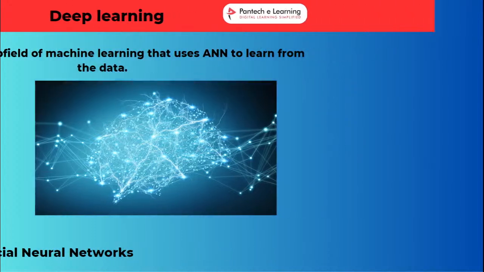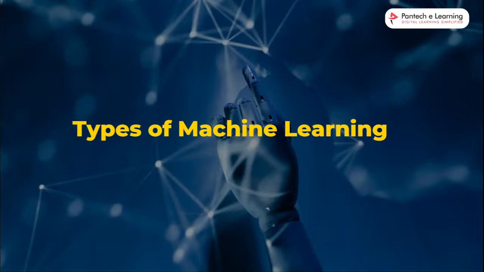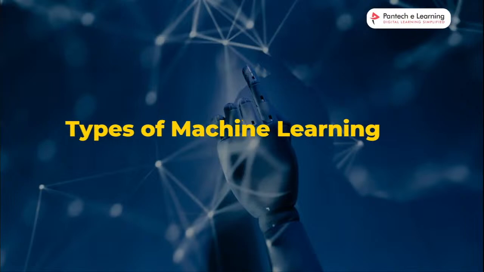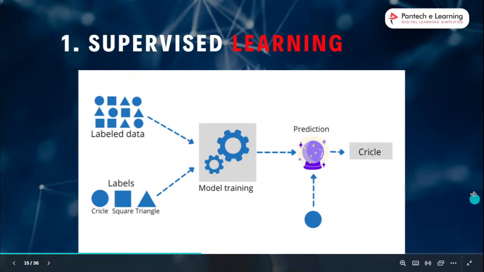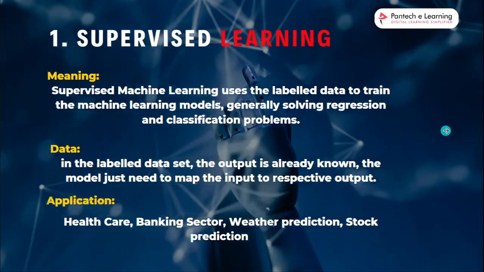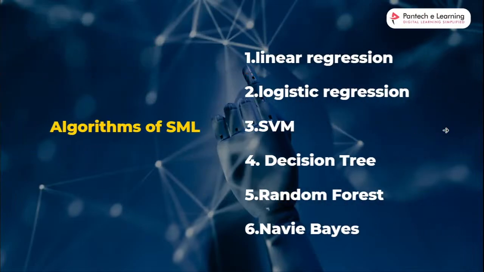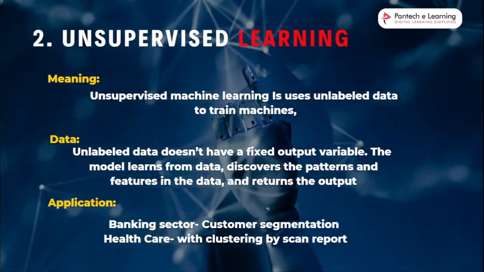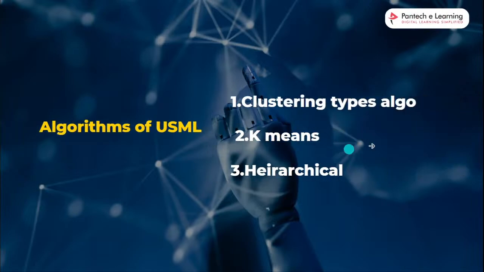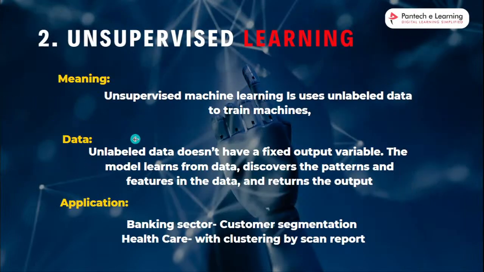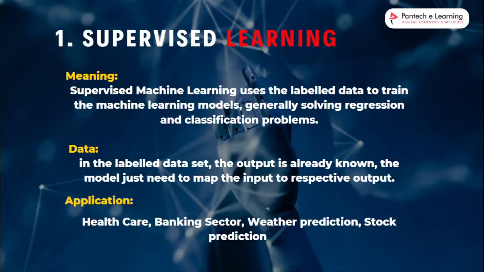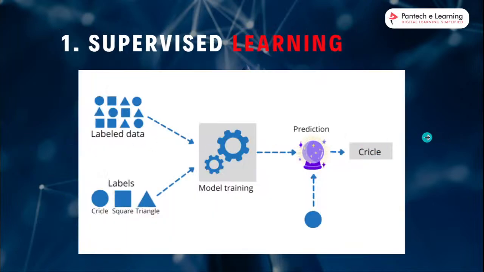And next, what are the types of machine learning? There are three kinds of types. One is supervised machine learning, another is unsupervised learning, and the third is reinforcement learning. I will explain them one by one. First one is supervised learning.